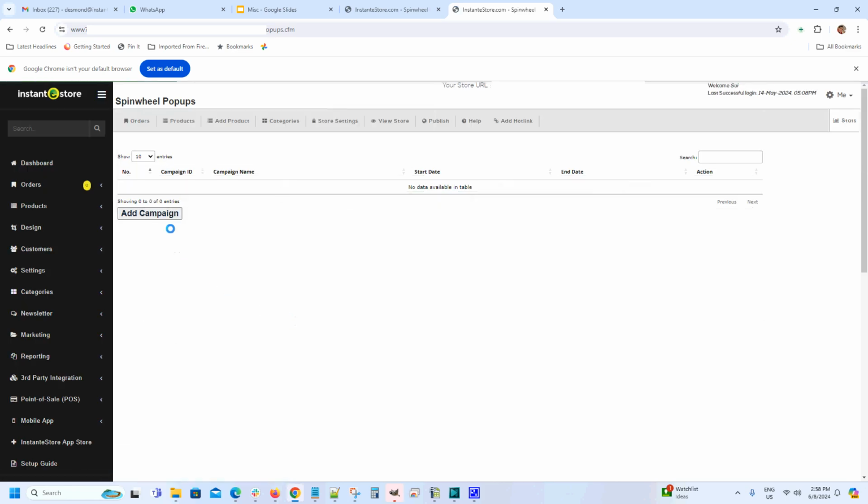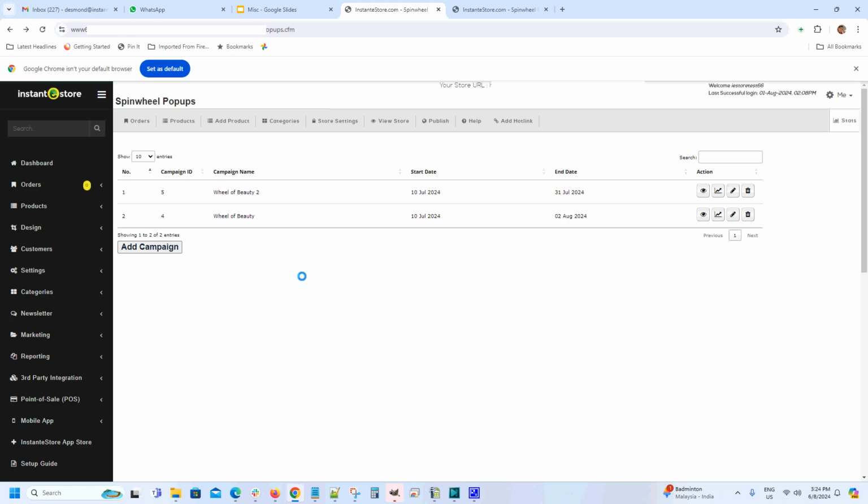Now before we go ahead and add a campaign, let's take a look at another test store with a couple of campaigns already set up. If you've added campaigns earlier, they will be listed on this page. You'll see the campaign IDs, the campaign names, start and end dates, and since today is already the 6th, both these campaigns have ended. Now to the right, you'll see 4 icons.